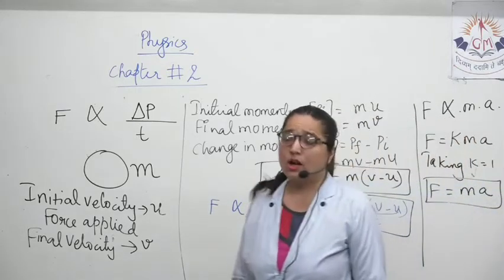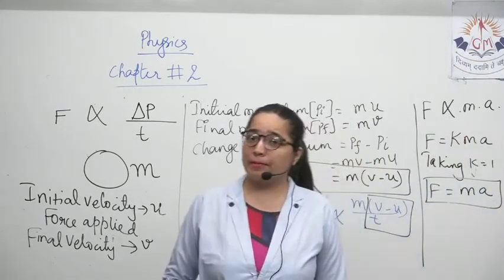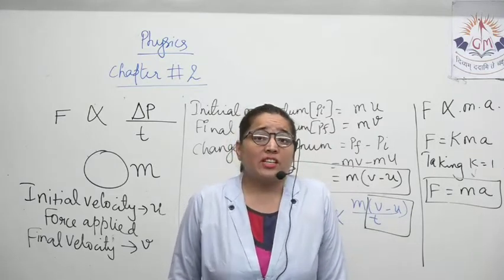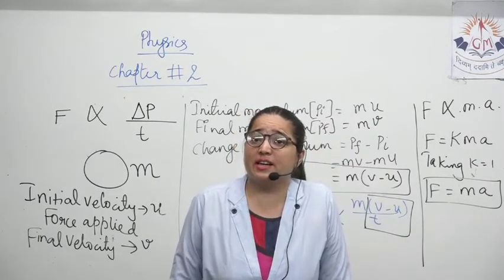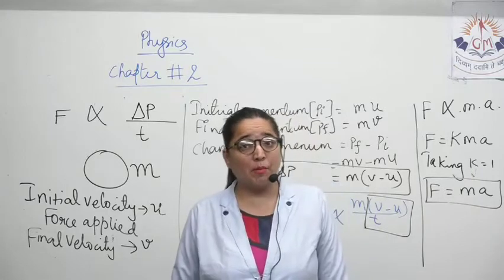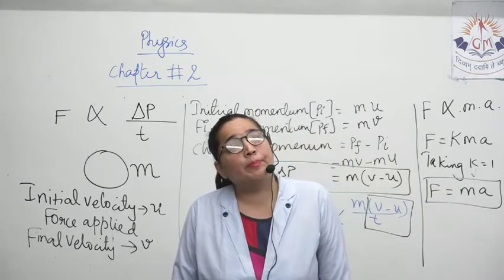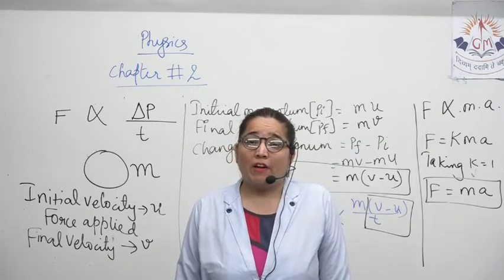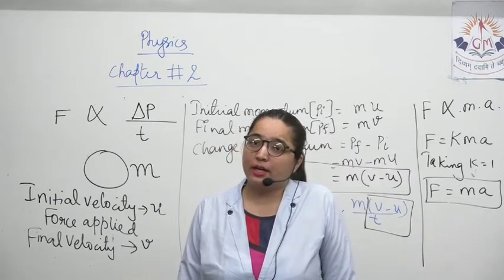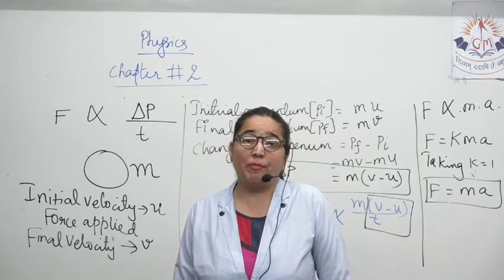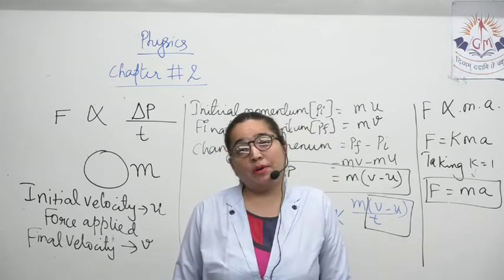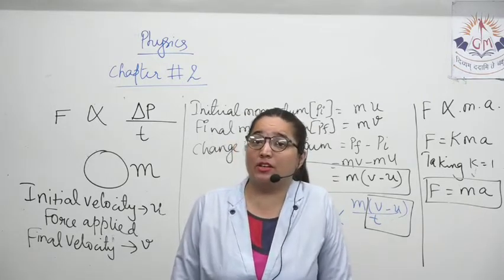F proportional to delta p by t, that is, the external force acting on the object is directly proportional to the time rate of change in momentum. What is change in momentum? Final momentum minus initial momentum upon time. So F proportional to delta p by t, that is F proportional to mv minus mu by t. Take m common. F proportional to m in bracket v minus u by t.